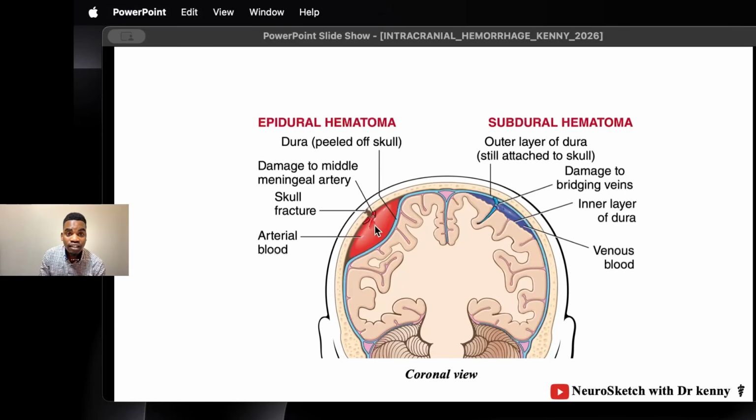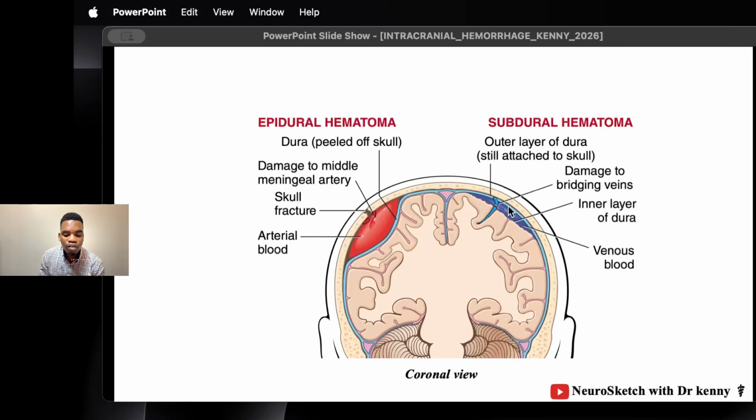It's arterial bleeding, and what artery is implicated? The middle meningeal artery. The subdural hematoma, on the other hand, is between the dura mater and the arachnoid mater, and this is the subdural space. And the most common vessels implicated here are the bridging veins.